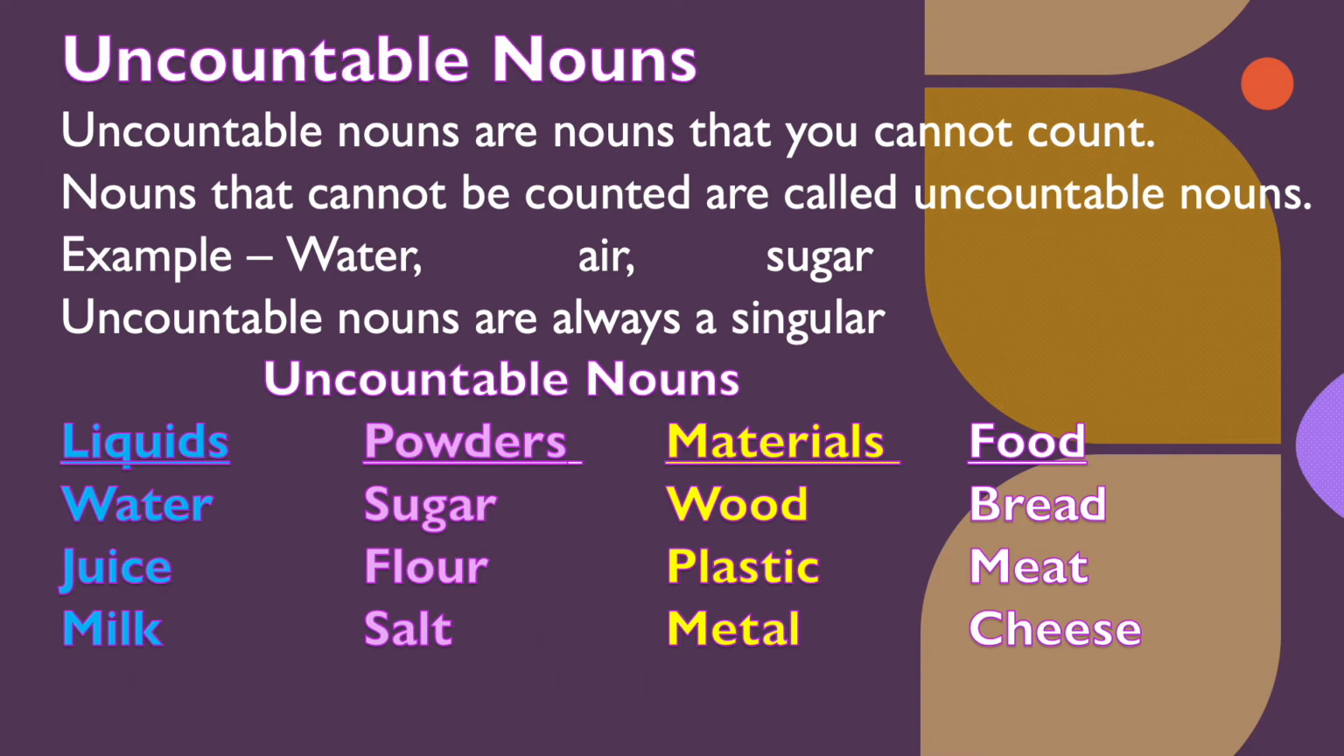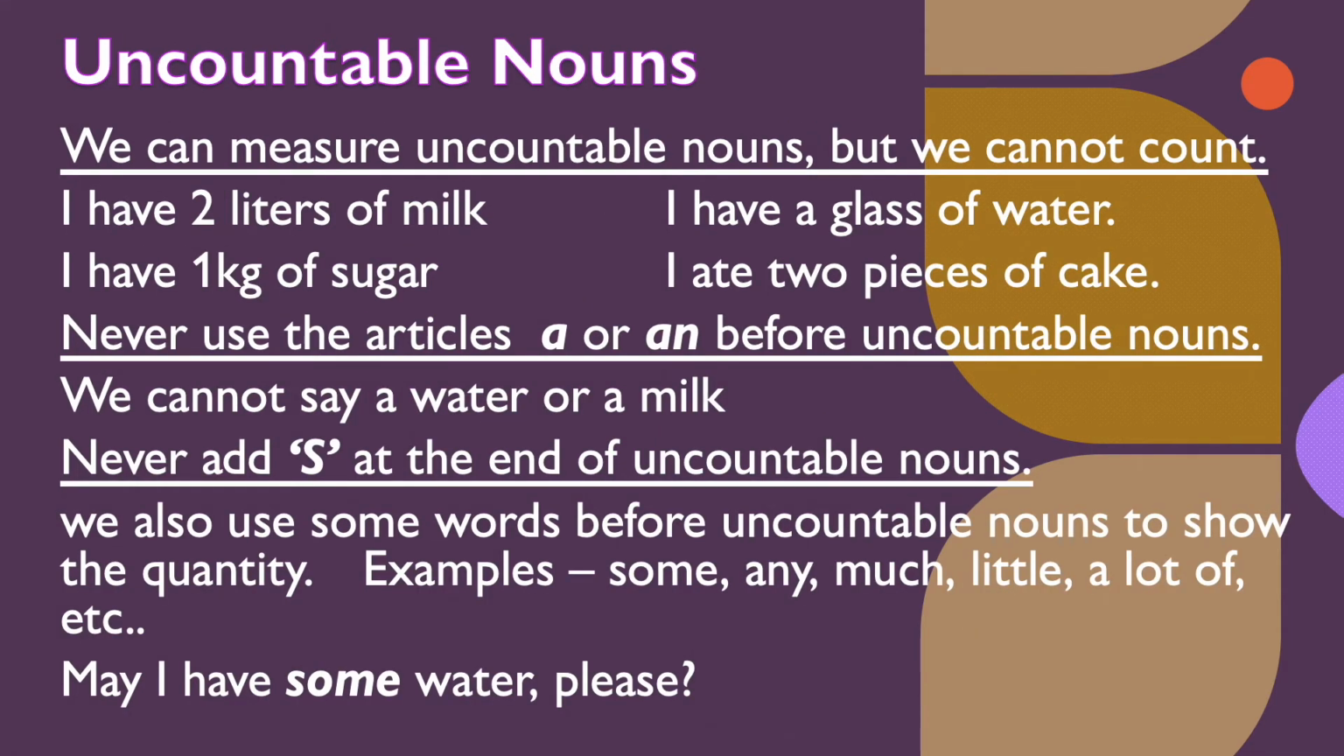Here we can see some groups of uncountable nouns. Liquids: water, juice, milk, we cannot count these, so they are uncountable nouns. Some powders: sugar, flour, salt. Some materials: wood, plastic, metal. Some food items: bread, meat, cheese. These are all uncountable nouns because we cannot count them.